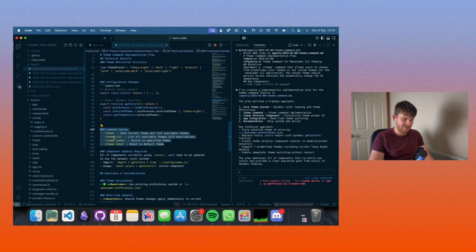I think I just want a /theme command, and then in the /theme command, it pretty much just lists the themes and allows you to select one. I don't think we need all this, like list and switch to specific themes and things like that. I think it just overcomplicates it. So I'm going to tell it that.